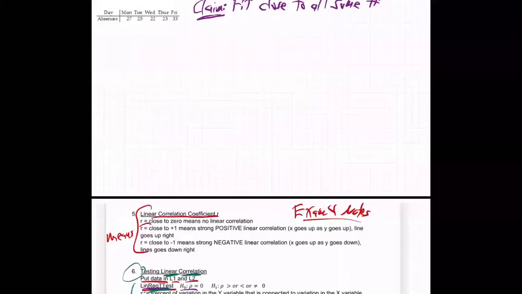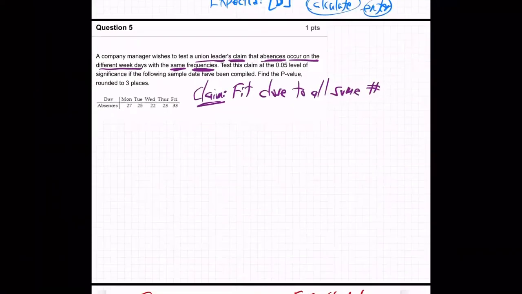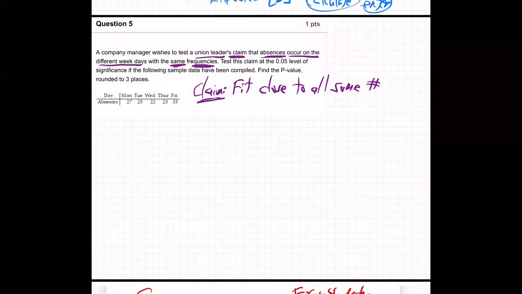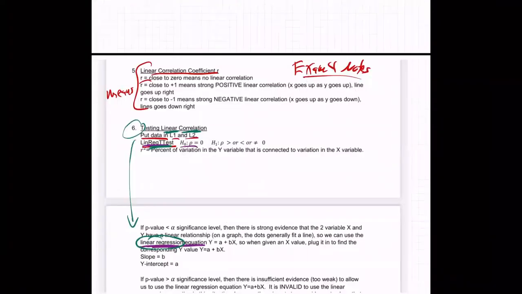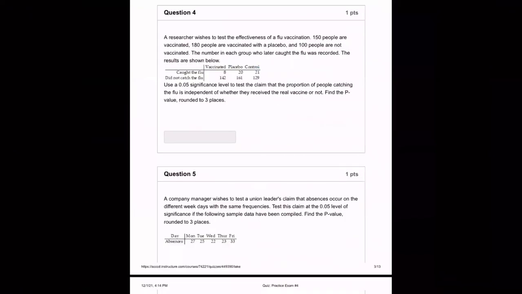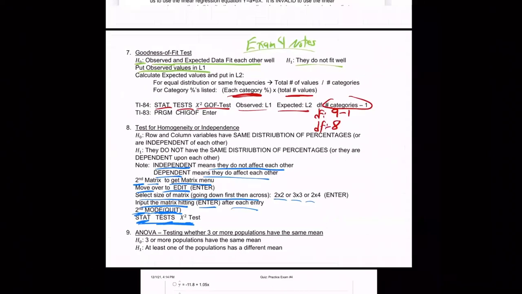Now, how are you going to know that on the exam? Well, first off, you notice there are no means anywhere. There are no averages or means, so it's not any of the means tests. There's not even any percentages anywhere, right? So it's a goodness of fit. Let me go down and find it. There it is. I keep going by it right there.